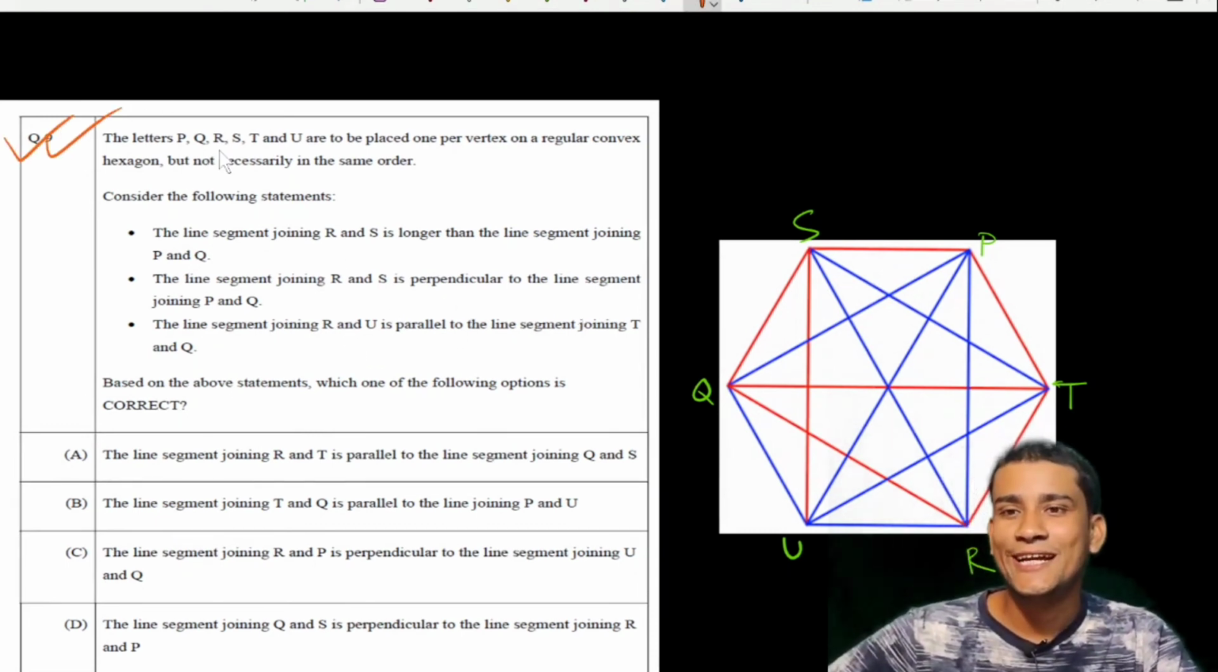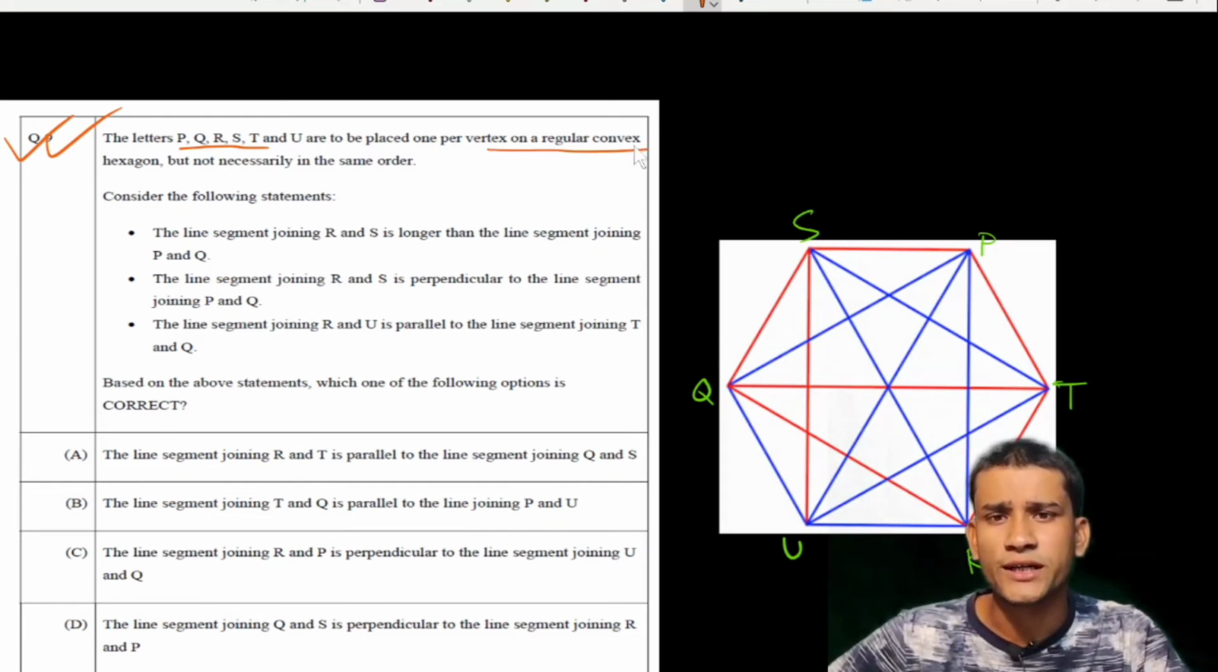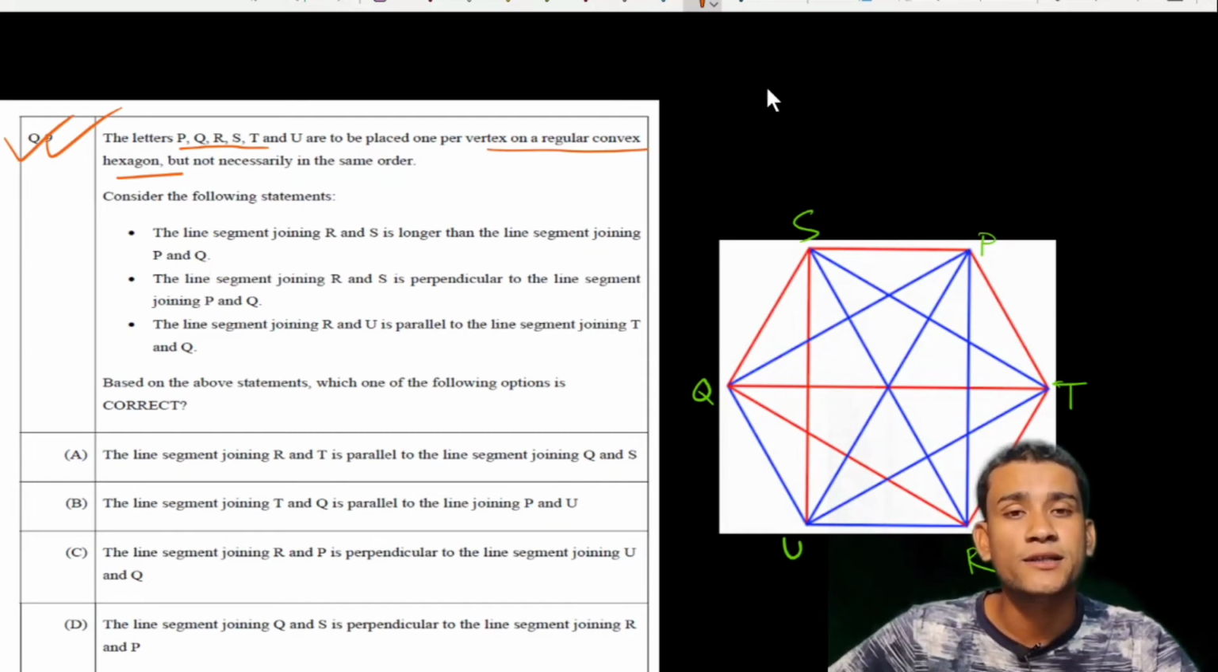The letters P, Q, R, S and T are to be placed on the vertices of a regular convex hexagon. Convex hexagon means the value of the interior angle is not more than 180 degrees. But not necessarily in the same order. That means these are the vertices, but not in the same order.